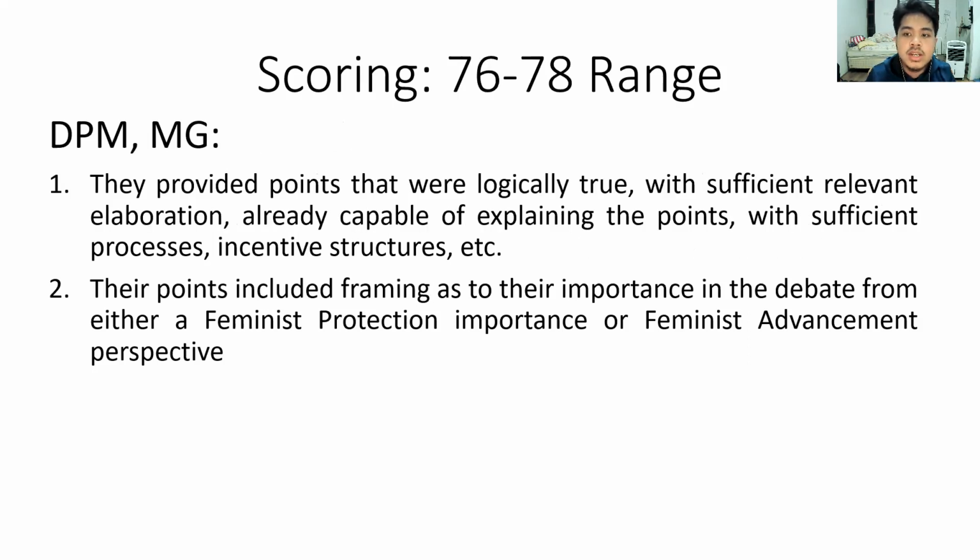The 76 to 78 range is the inside speakers of the Gov bench. They provided points that were logically true with sufficient relevant elaborations, and they are already capable of explaining the points with sufficient processes, incentive structures, etc. So basically similar to 74 to 75, but they were able to give relatively deeper elaboration, either multiple layers, or actor analysis, characterization, and more direct portrayals that are more believable, that don't leave the judges simply to imagine how the argument can play out.